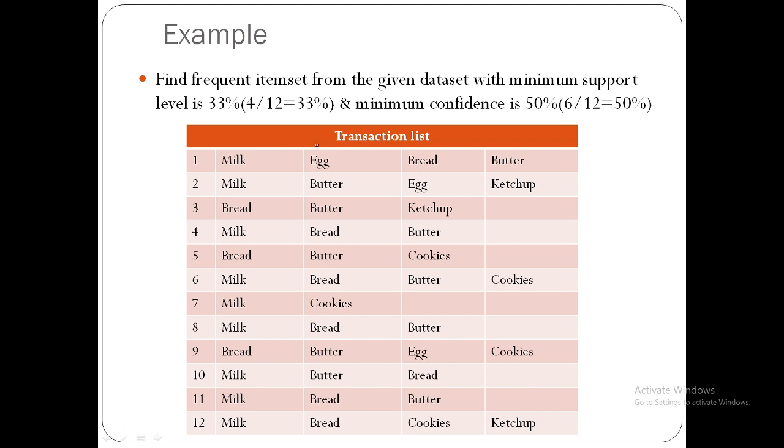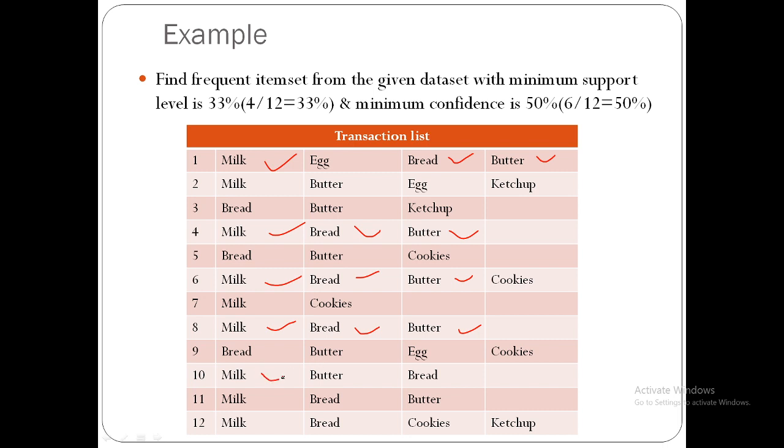See, what is the item set here? Milk, bread and butter. Milk, bread, butter. Here milk, butter is there, bread is not there. Bread, butter is there. Milk is not there. Milk, bread, butter.